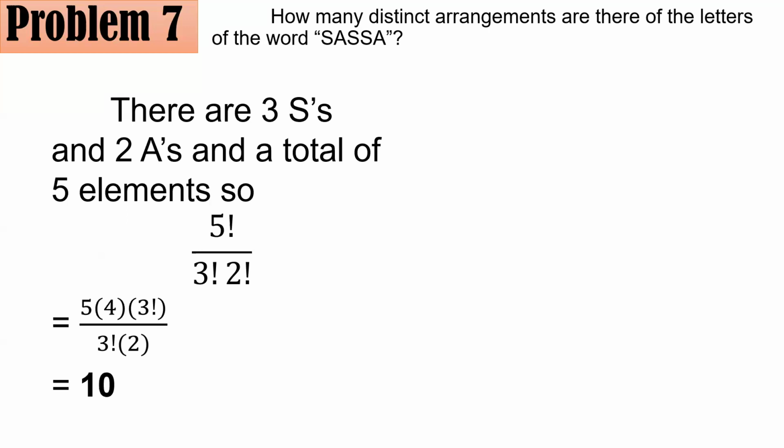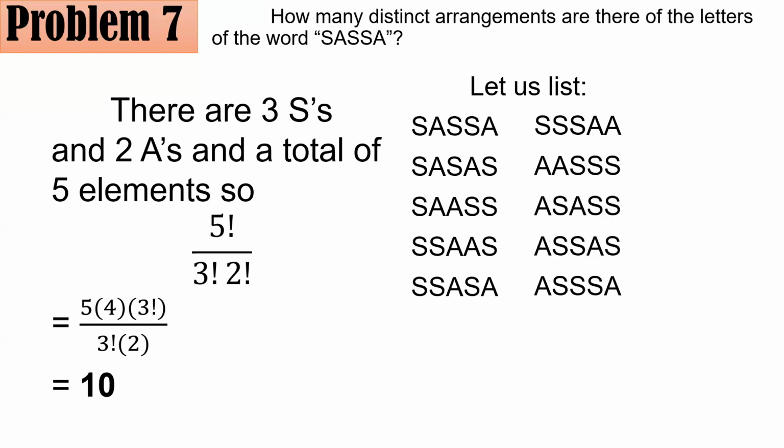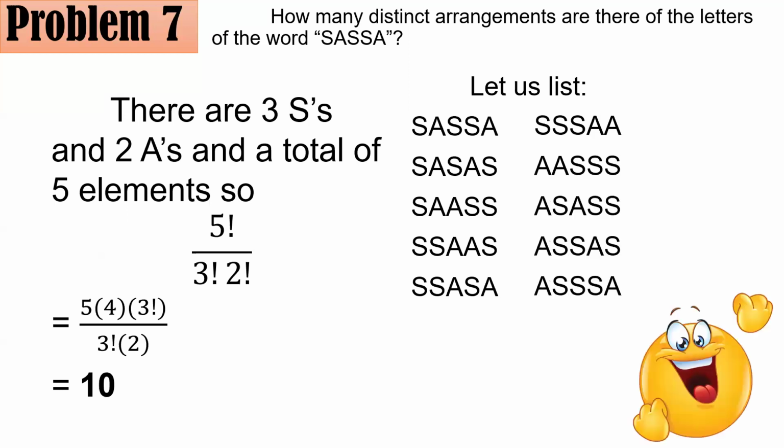So if you have trust issues, I have provided a list, which is the following. So you have SASAS, SASSA. You could have SAASS, SSAAS, you could also have SSASA, and the list continues. And you could see that there are indeed 10 of them.